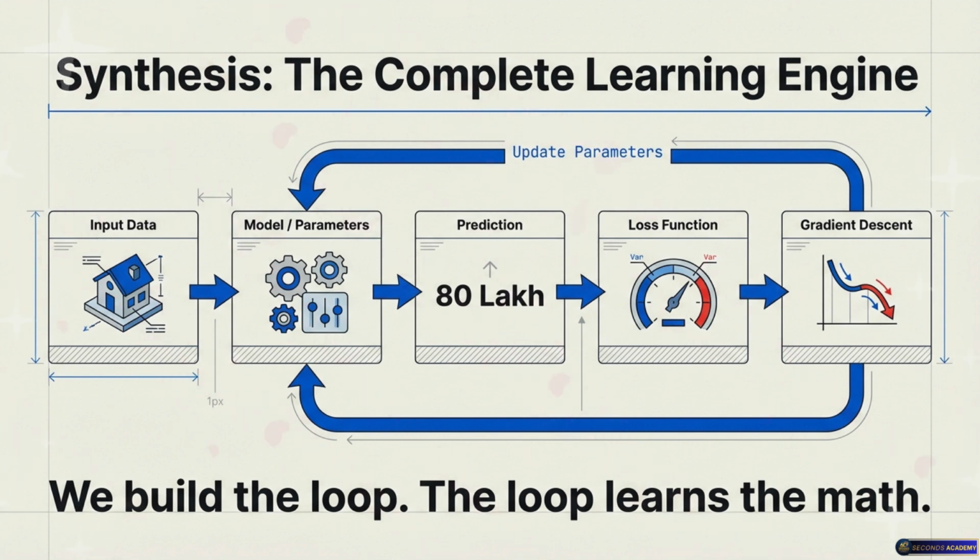And finally, Step 4, repeat. We just do this over and over, epoch after epoch, batch after batch, until the error is minimized and we hit the bottom of the valley. That really is the heartbeat of machine learning. It's not magic, it's just iterative error minimization. Precisely. It's just a machine turning knobs until the disappointment goes away.